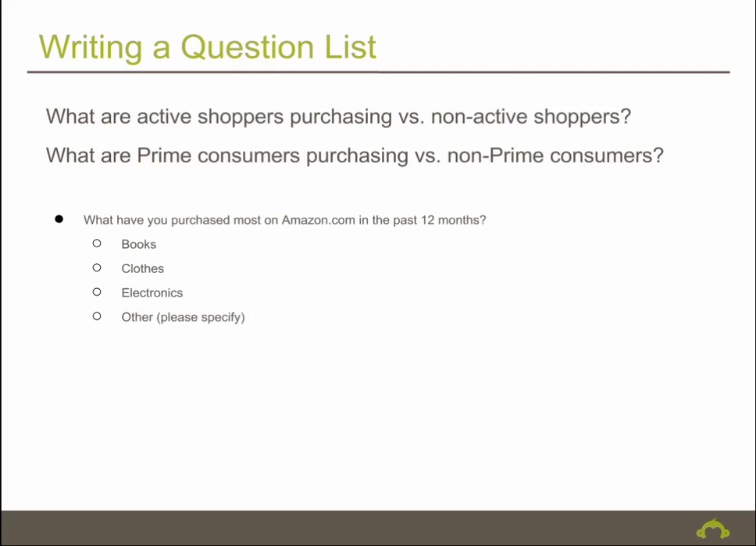Then for each of our subtopics, we can come up with a few specific questions. For our first 2 subtopics, we can ask, what have you purchased most on Amazon in the past 12 months? We can use this question to understand what people buy, and we can analyze our answers by the different types of shoppers from our earlier set of questions.